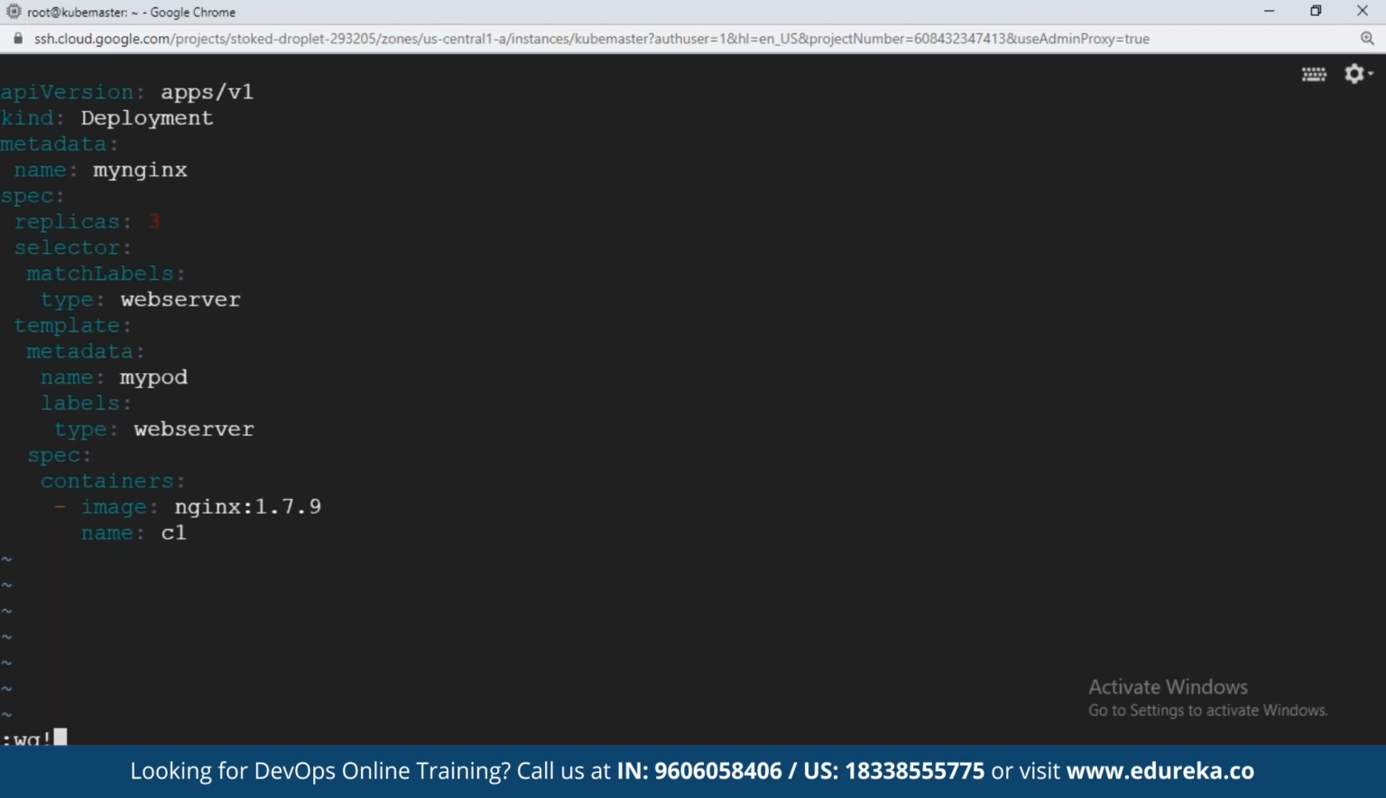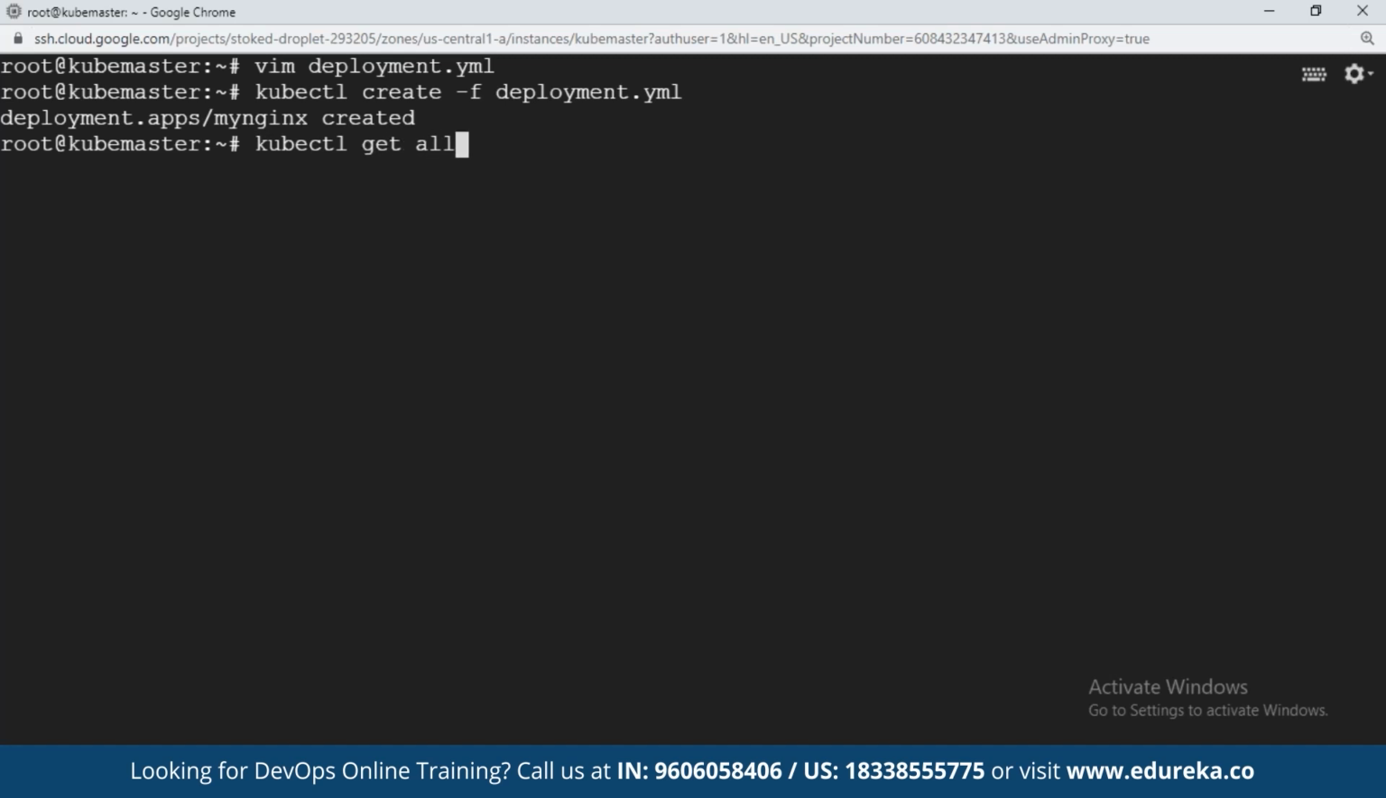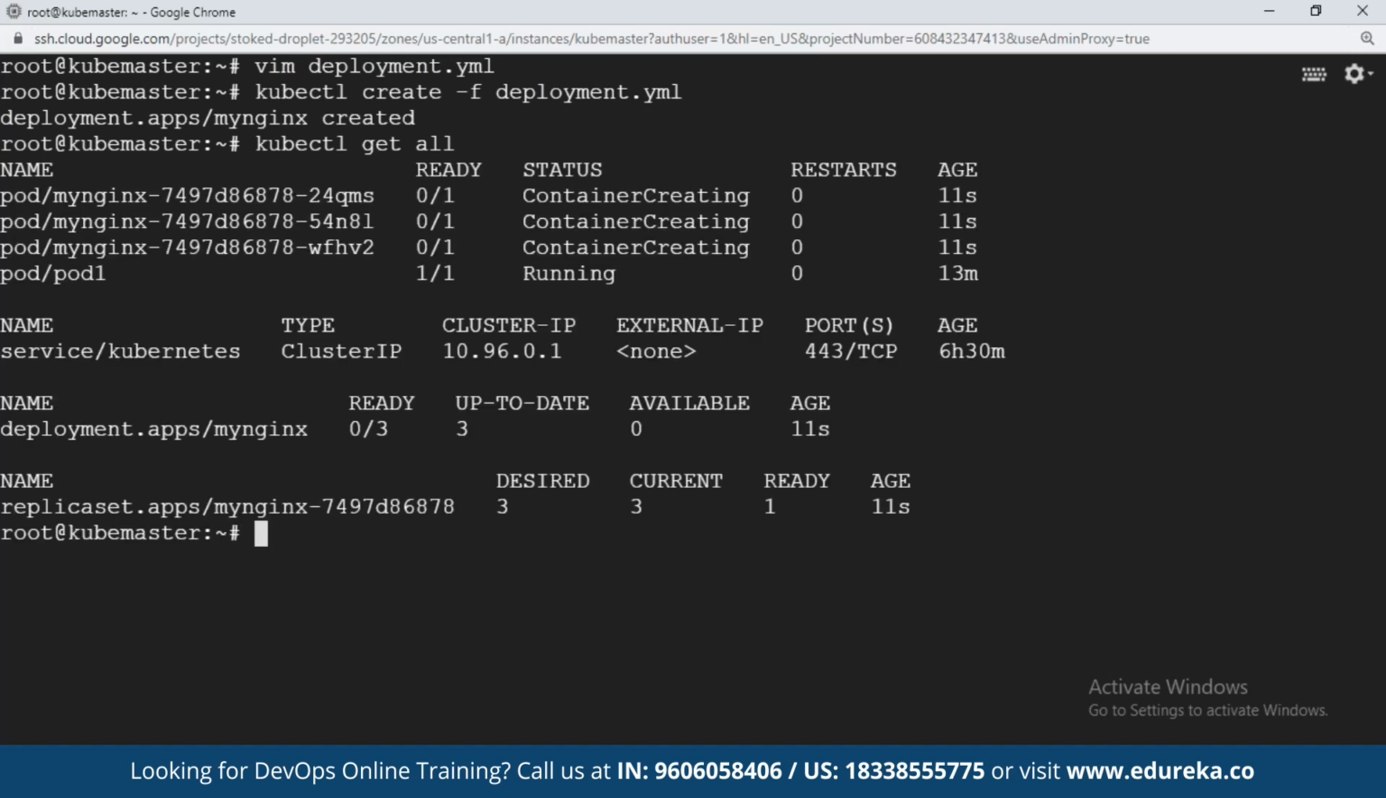Okay. Now how do you create this? How do you create this deployment? You will use a command kubectl create -f deployment.yml. Okay, deployment has been created. Now observe the objects which got created. kubectl get all. So from where are we getting all these details? From the etcd database that we have on the Kubernetes.